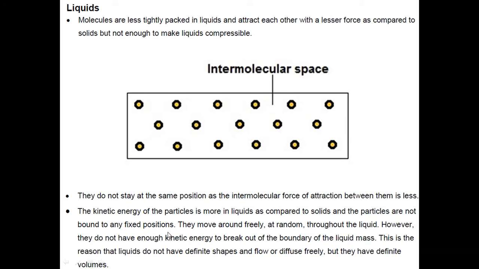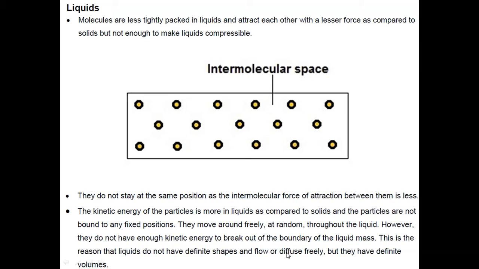So whatever the shape of the container, the liquid will have the same shape. Why? Because the particles move around freely at random throughout the liquid. However, they do not have enough kinetic energy to break out of the boundary of the liquid mass.